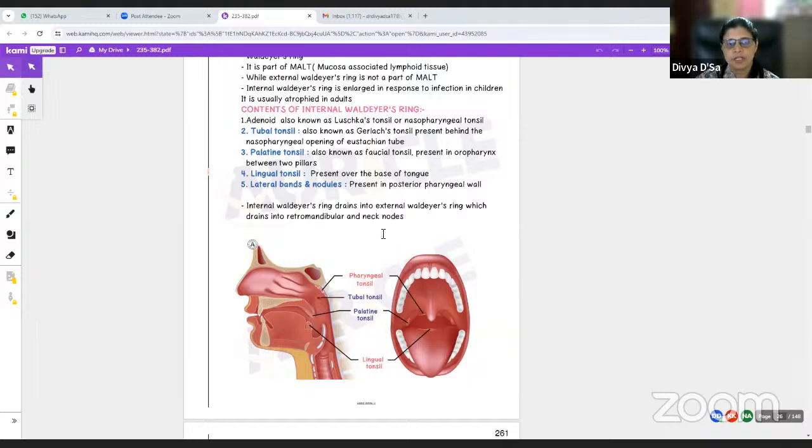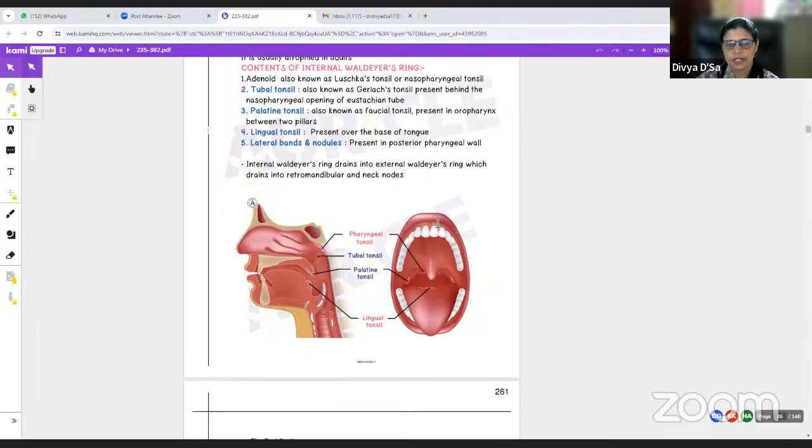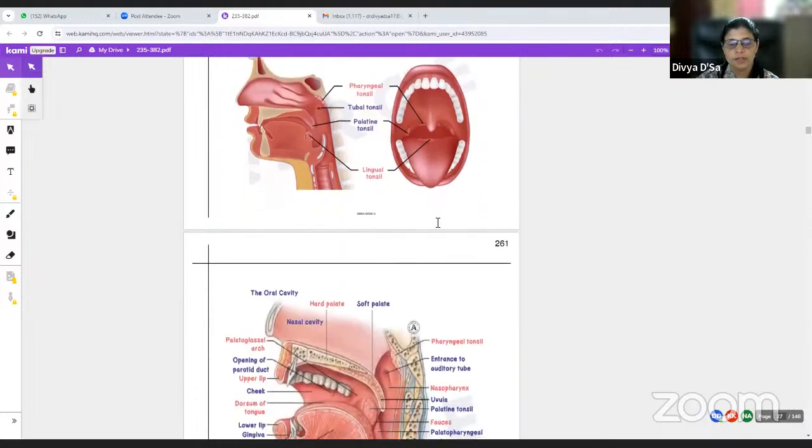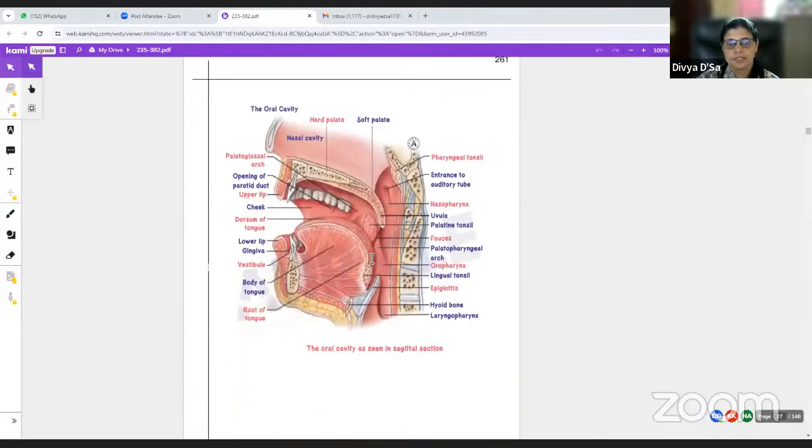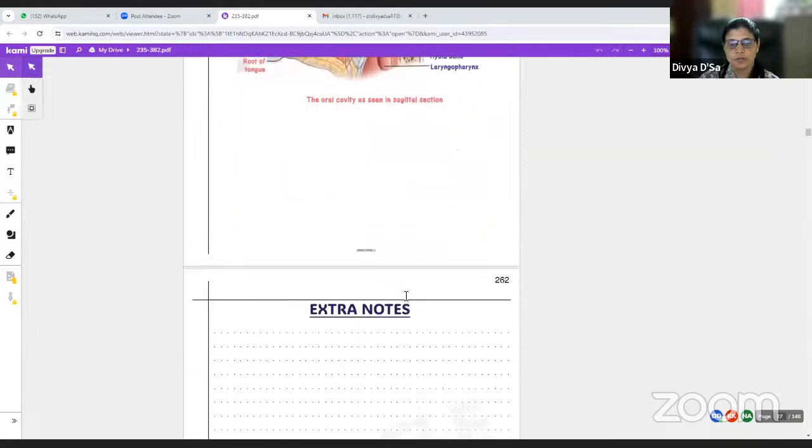So this internal Waldeyer's ring drains into the external ring, which drains into the retromandibular group of lymph nodes. Okay, so you can see it. This is the lingual tonsil. This is the palatine tonsil, here the tubal tonsil, and behind will be the nasopharyngeal tonsil.